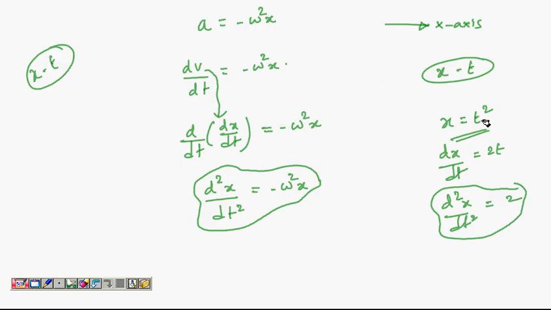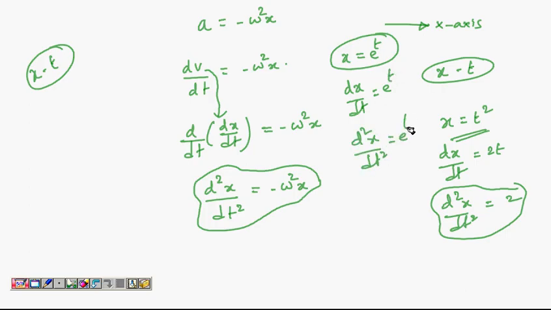X equal to t square doesn't work. You don't get back x after differentiating two times. What is the function which when you differentiate gives back the same function? Let's try to see that. For example, if I say x equal to e power t, differentiate it once, dx by dt gives back e power t again. Even d2x by dt square, differentiate once again, gives back e power t. But it doesn't give a minus sign.